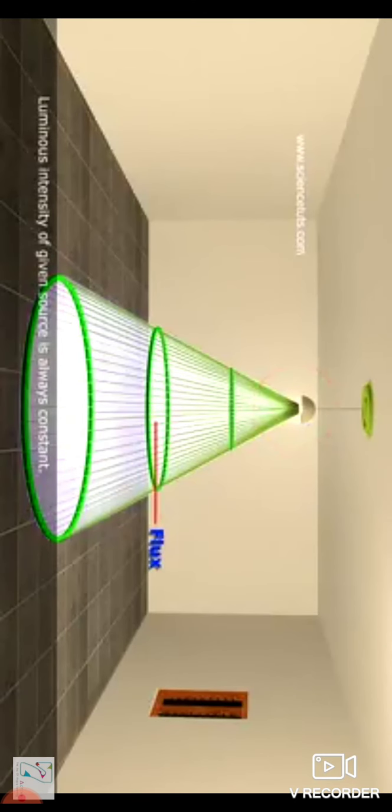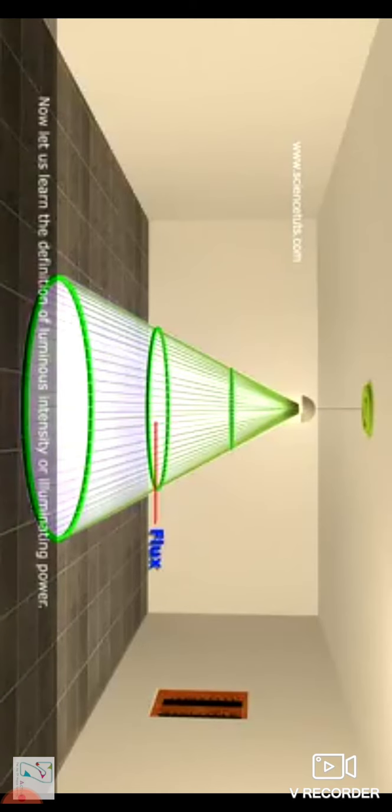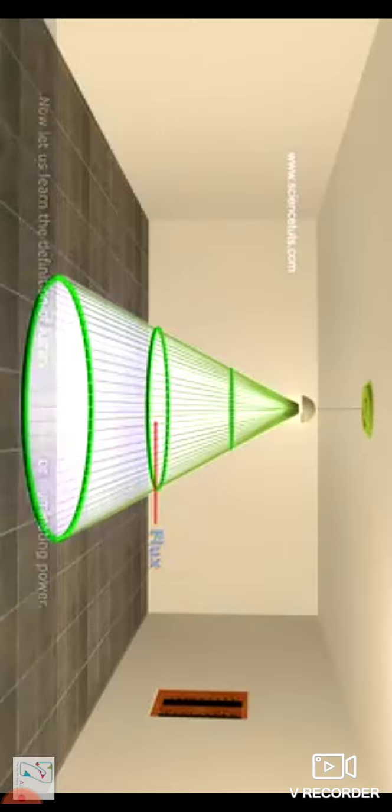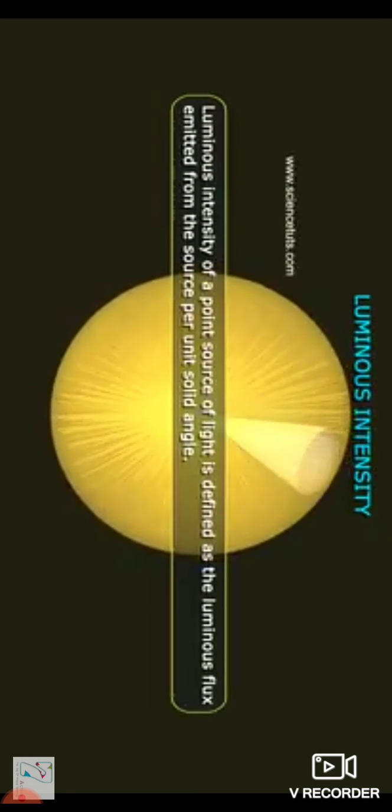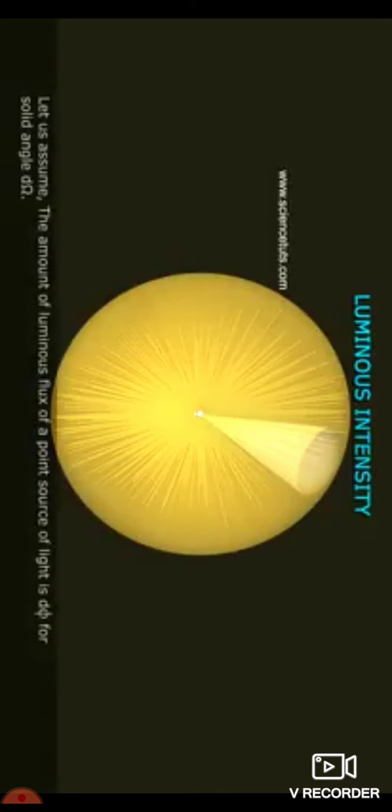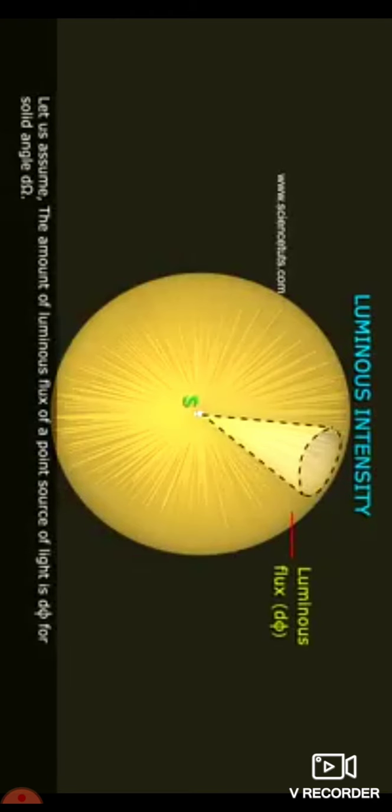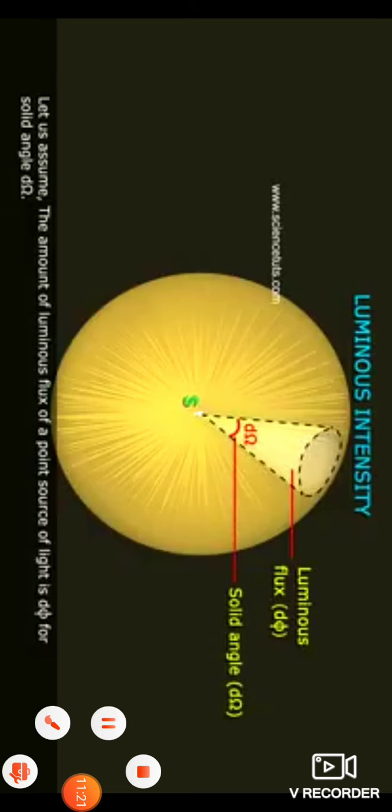Luminous intensity is denoted by the letter I, and the luminous intensity given by a source is always constant. Here the light source is allowed to give its light in a particular direction. See, this is the general source, as I said. The light is emitted in all directions. So to find the luminous flux emitted from the light source in a particular solid angle, they have shown the luminous flux, and this is the solid angle.